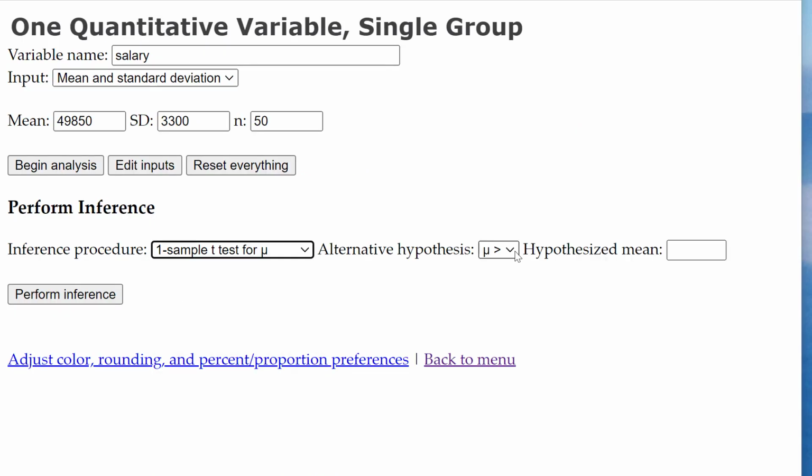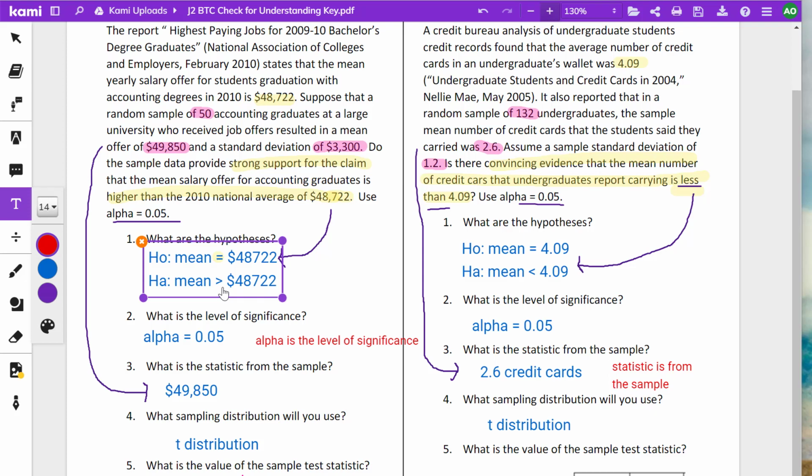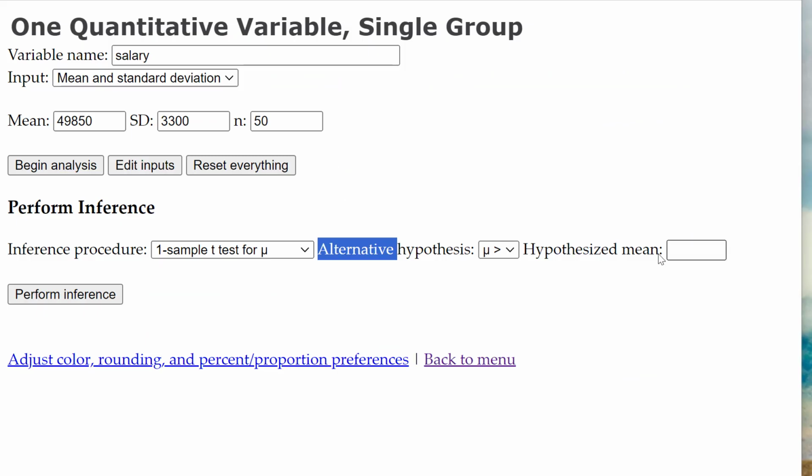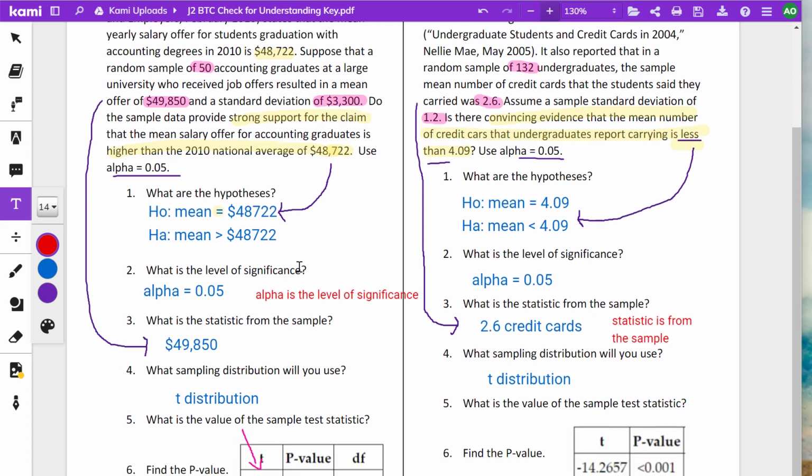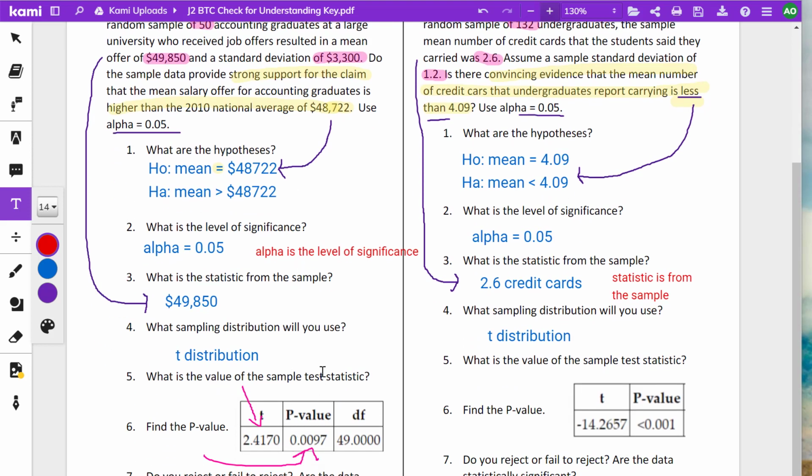And then here, this is very important because these are not all the same. See how it says alternative hypothesis? That means you have to come back and look at this. What does this say? Greater than 48,722. And perform your inference. And boom. And you have 2.417, 0.0097. And if you look here, there it is. So the sample test statistic is the one with the T on it.